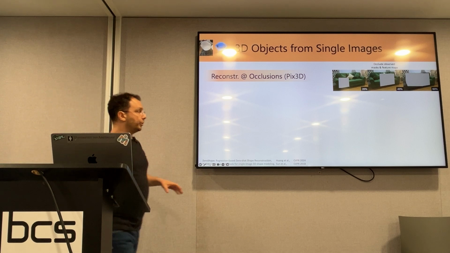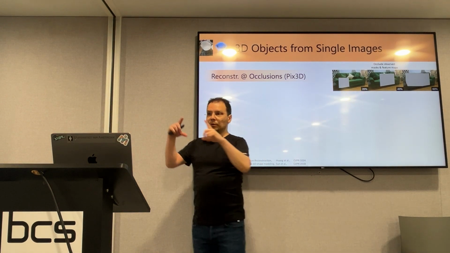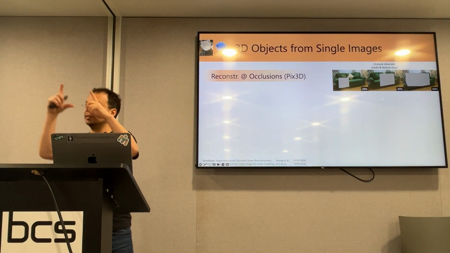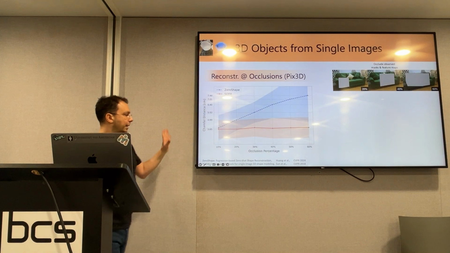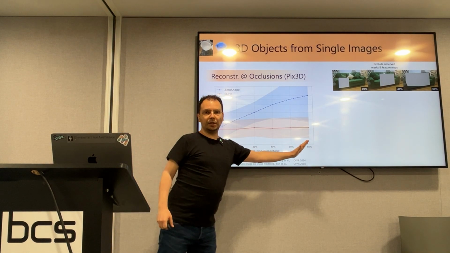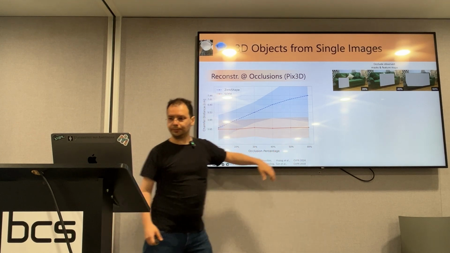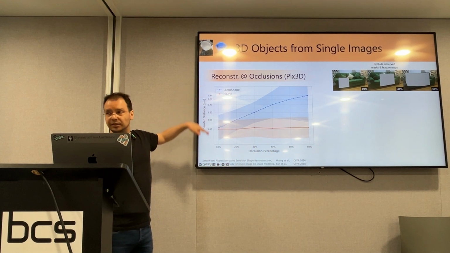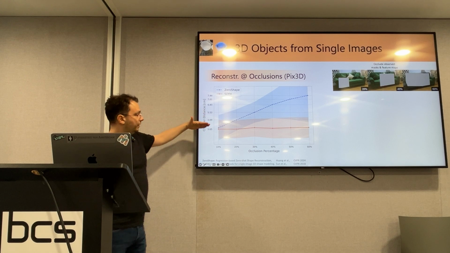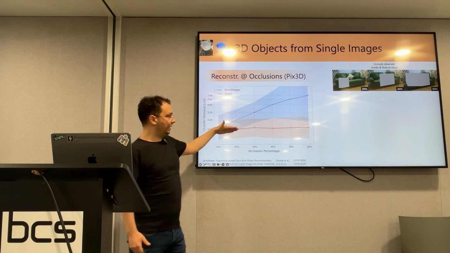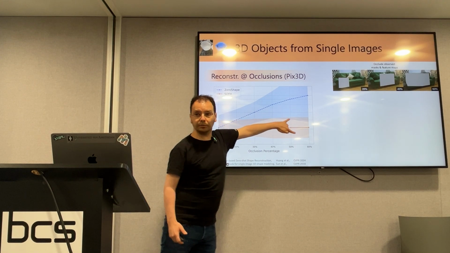And to this end, we borrow this idea from the human literature. So we have a synthetic occluder, and we have full control so that we randomize the position of this patch and the size of this patch. And we have this plot where the x-axis shows the amount of occlusion, from less occlusion to very strong occlusion. And the y-axis is the error of the reconstructed shape. The lower, the better. We see with orange that our method is pretty stable even for very strong occlusions. This is the average and this is the standard deviation.